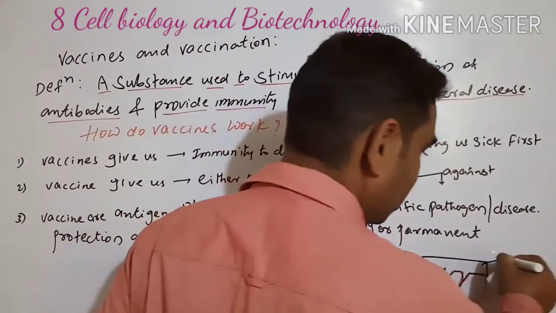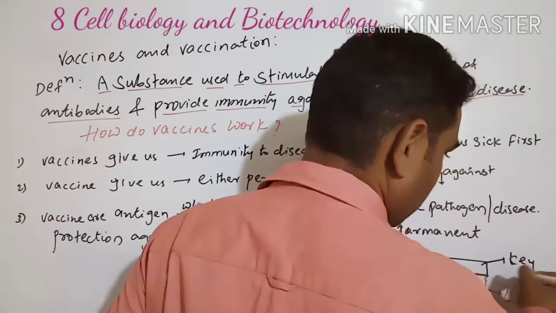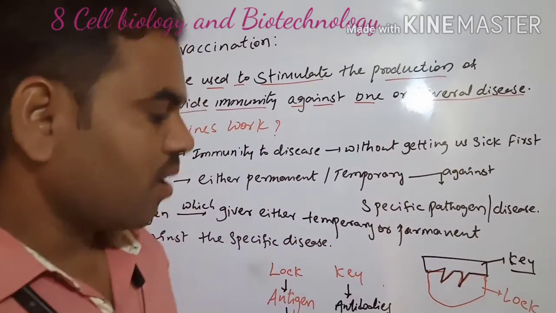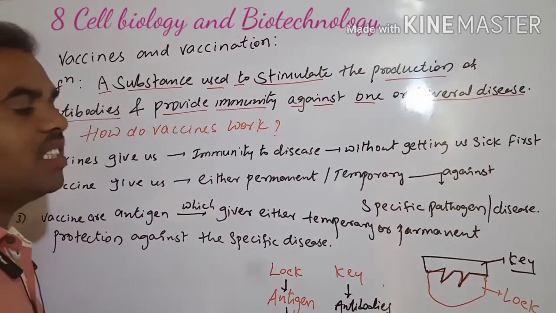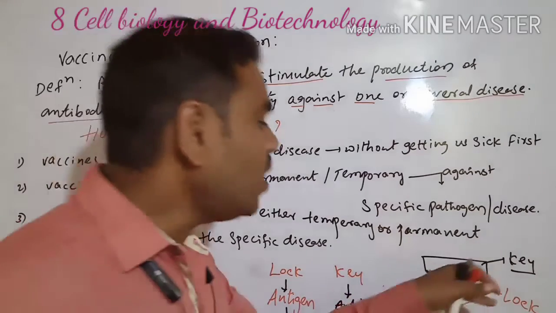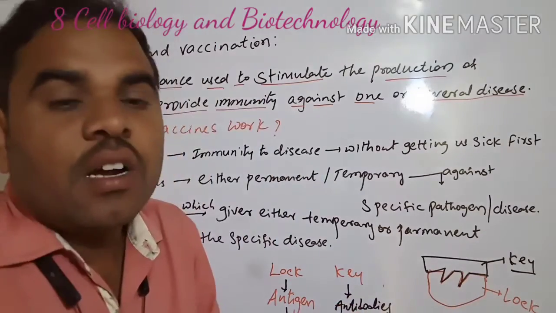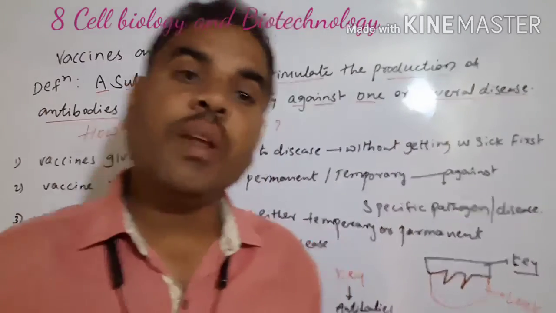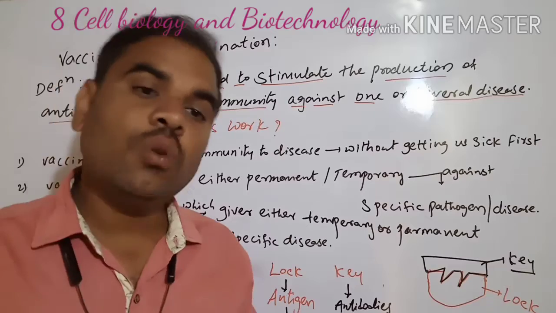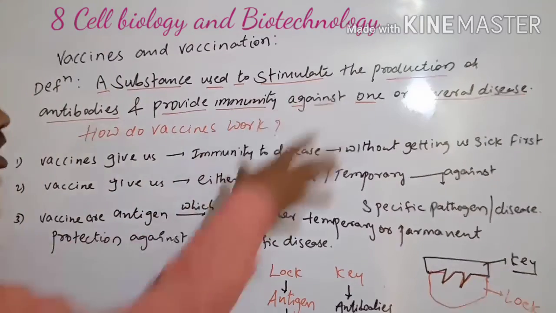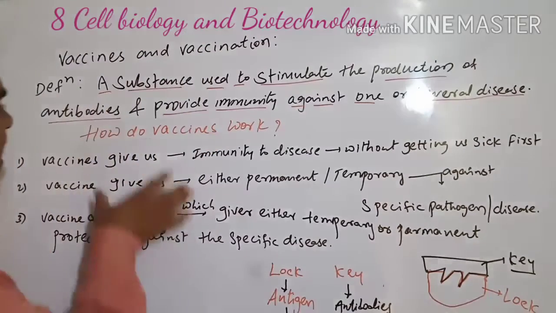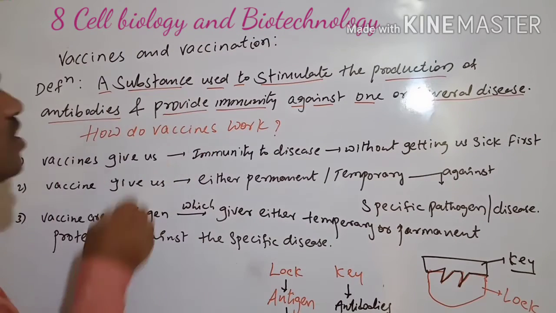This is the antibody and this is the antigen. If I fit them like this, what will happen? Automatically the disease will be controlled. Totally, this is the lock and key model. Have you understood? Next, we have to see how vaccines work.